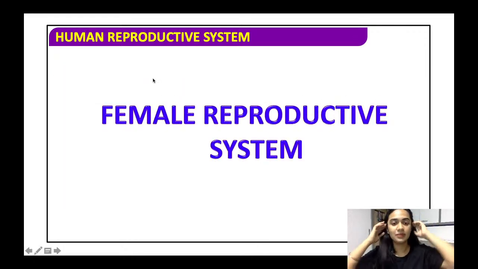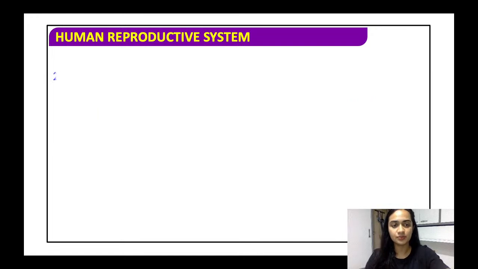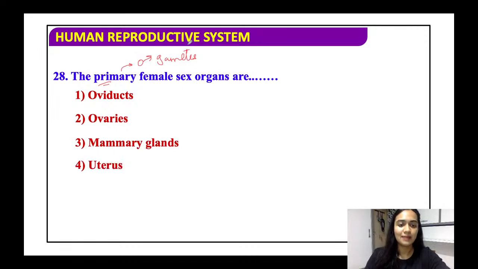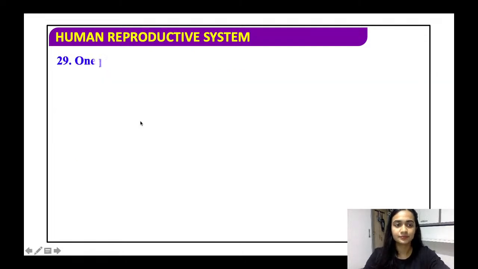Now, let's see some questions about the female reproductive system. The primary female sex organs are, by primary, I mean from which female gametes are formed: oviducts, ovaries, mammary glands, uterus. See, mammary glands and uterus do not have any role in the formation of any gamete. And oviducts is basically for the transportation or movement of the gamete. So, the right answer is the ovaries.